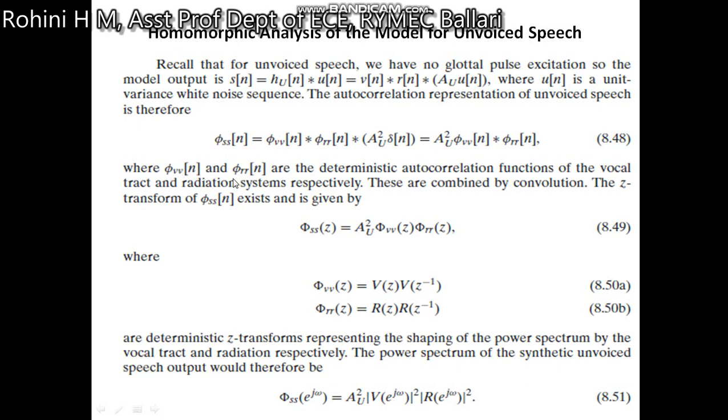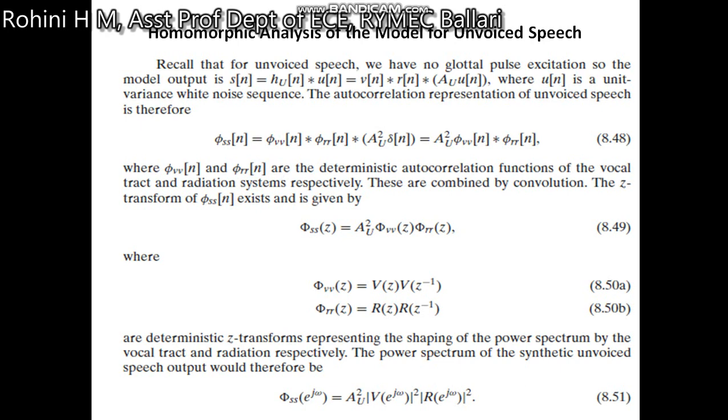Here phi_v of n and phi_r of n are the deterministic autocorrelation functions of the vocal tract and the radiation system. V stands for the vocal tract and R stands for the radiation system. These are combined by a convolution.